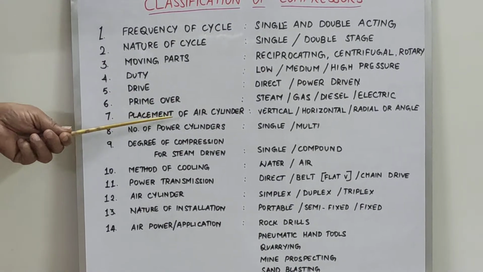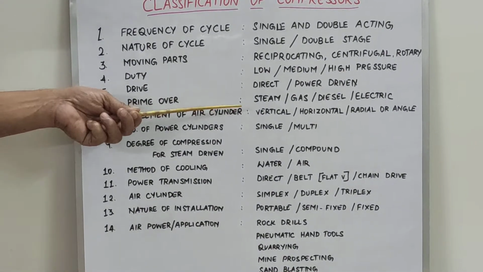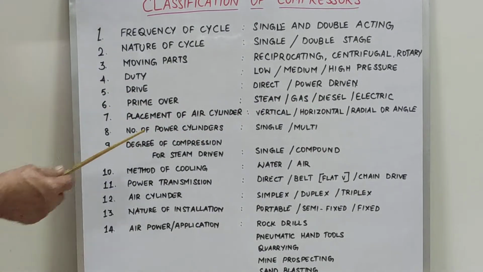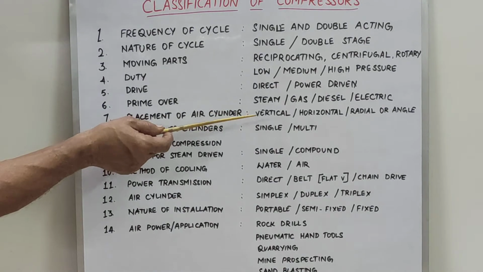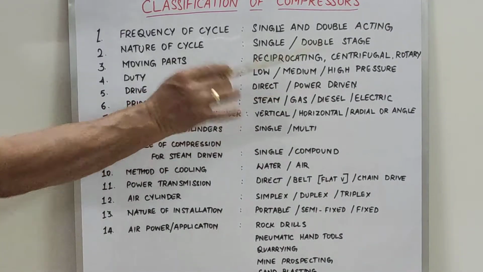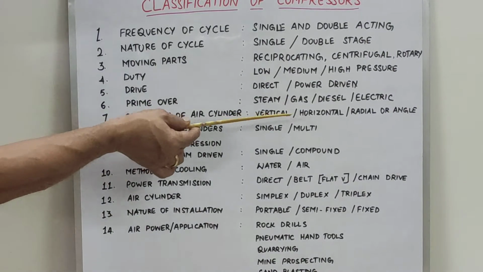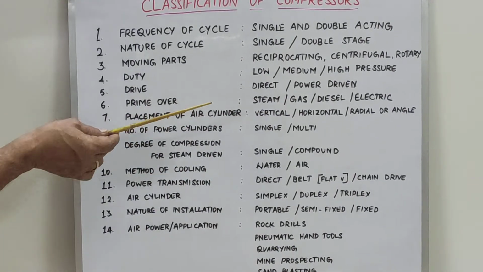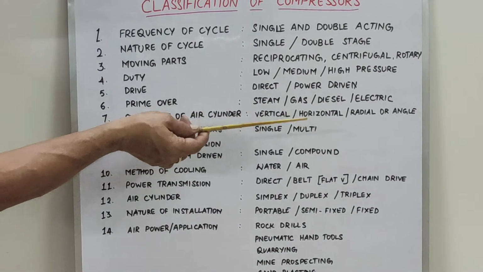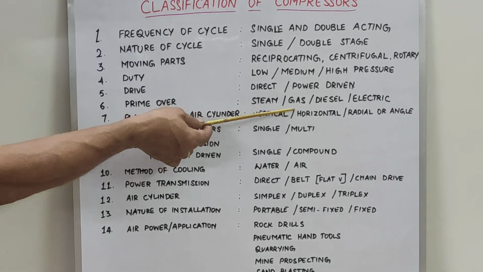Then placement of the air cylinder, whether it is placed vertical or horizontal or radial or angle. Based on the availability of the area, they will go for vertical or horizontal or radial or angle. Normally we use horizontal only. And if more stages are there, then the horizontal cylinders will be placed in parallel and connected.